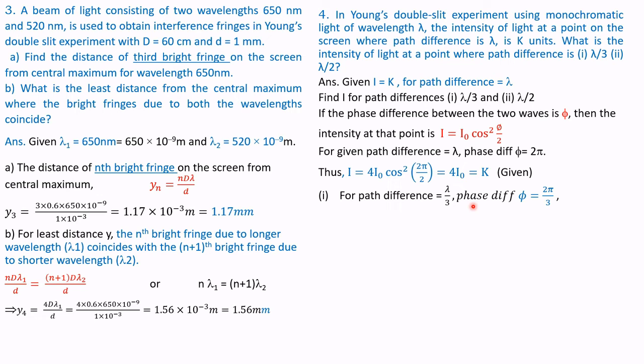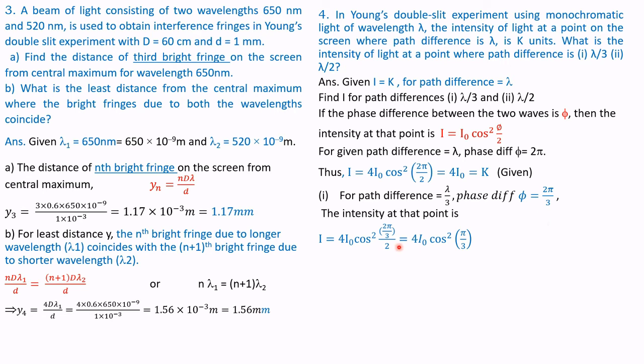Therefore, for the first part we have to substitute phi. For lambda the phase difference is 2 pi, so for lambda by 3 it is 2 pi by 3. Therefore, the phase difference phi is equal to 2 pi by 3. Therefore, the intensity at that point is given by the formula I is equal to 4 times I naught cos square of 2 into 2 pi by 3 divided by 2.